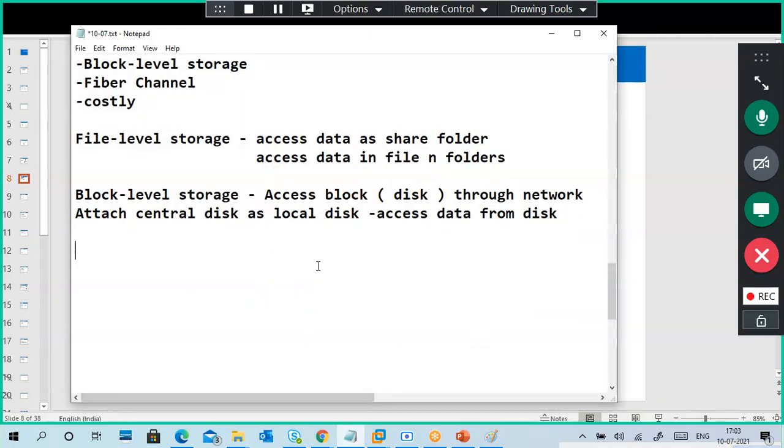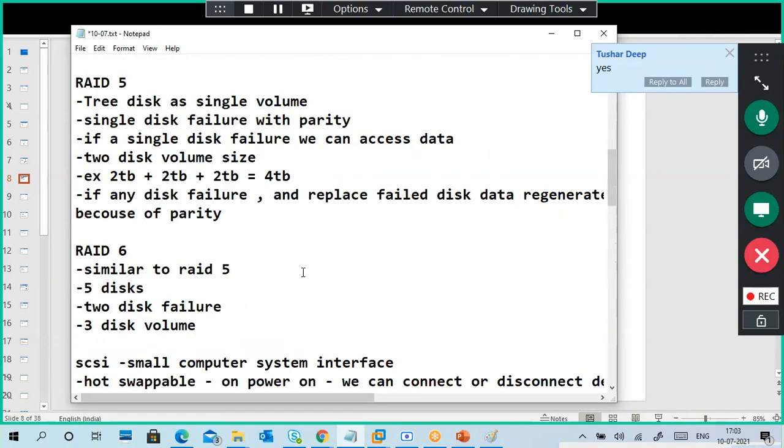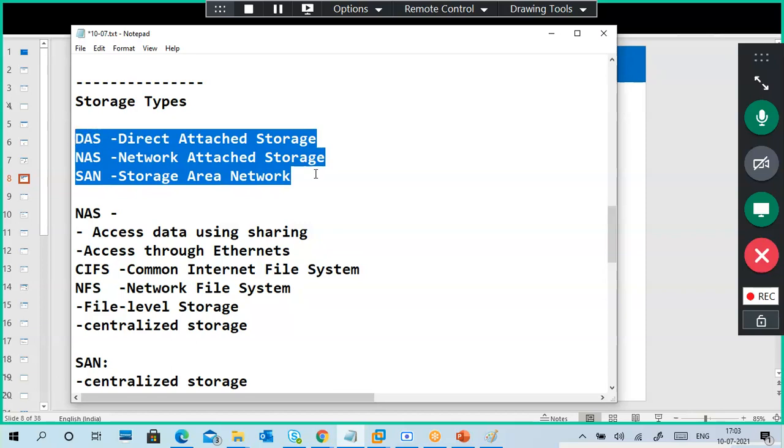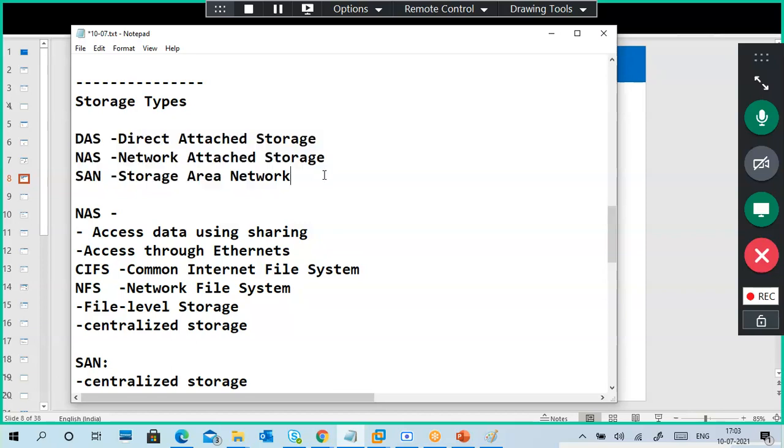Okay, last point, I will go through it once again. There are three major types of storage. DAS means directly attached storage. It means you have a server or a physical machine that contains a hard disk. Either one hard disk or multiple hard disks are internally attached directly to the server. We call it DAS.